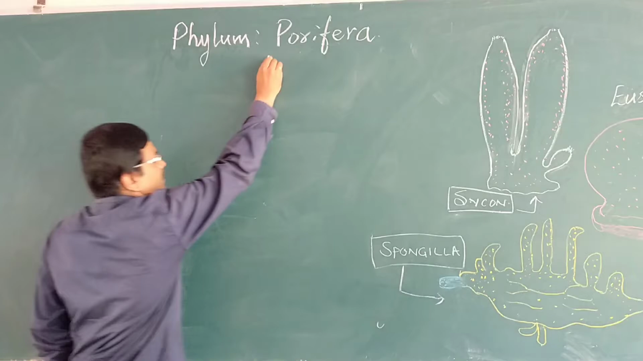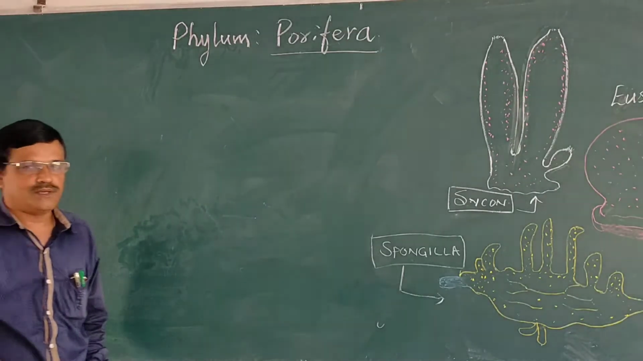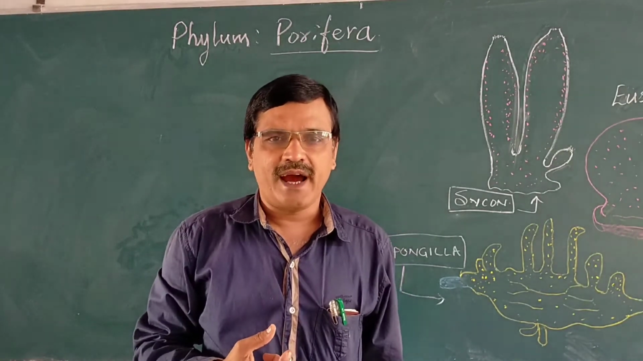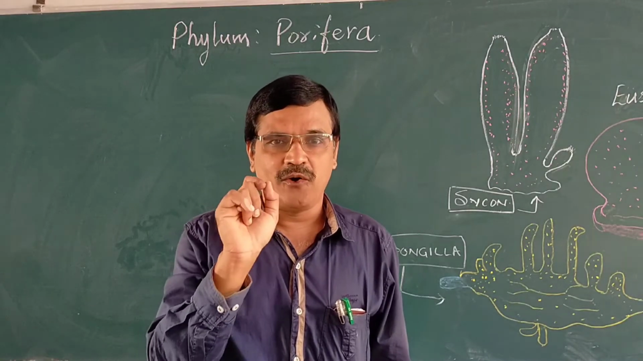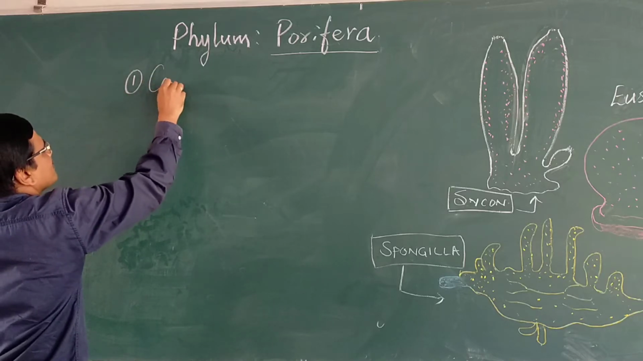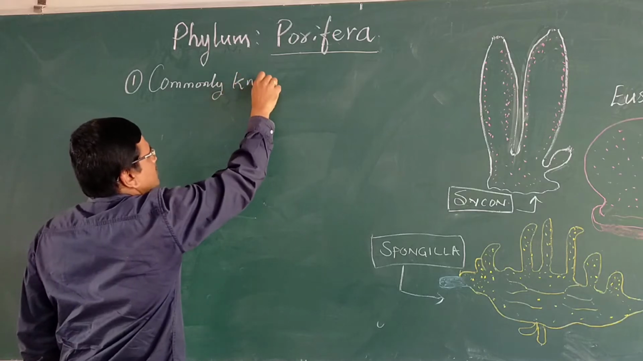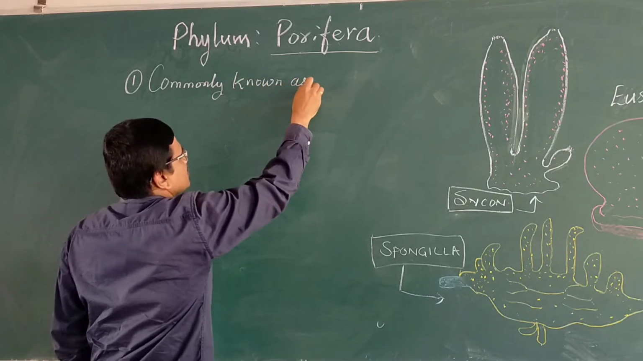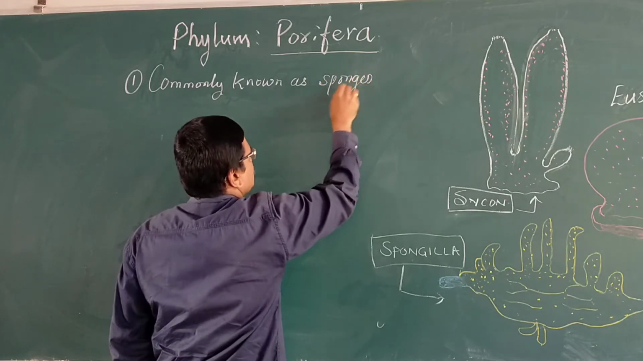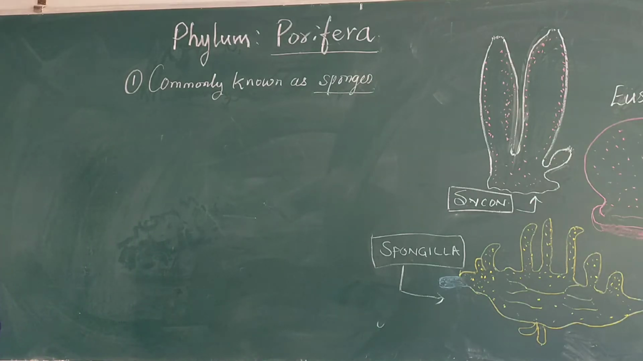Phylum Porifera. So poriferans, this phylum includes the multicellular organisms with porous body. The poriferans are commonly known as sponges. They are commonly known as sponges.